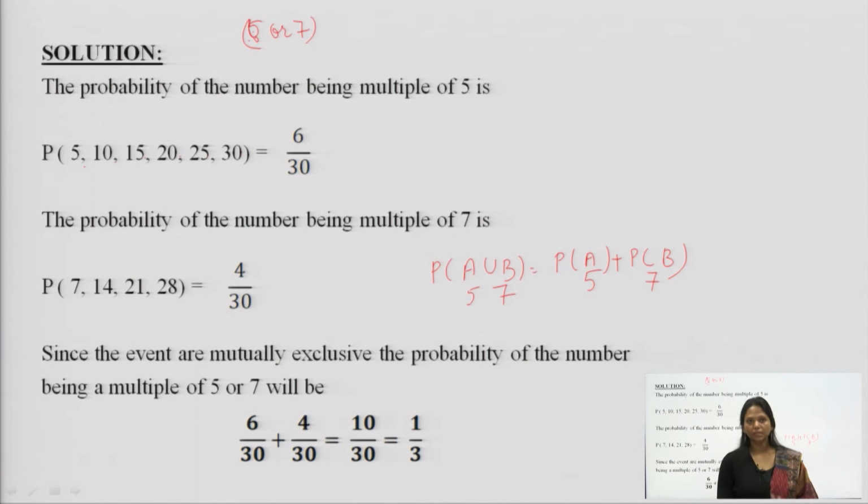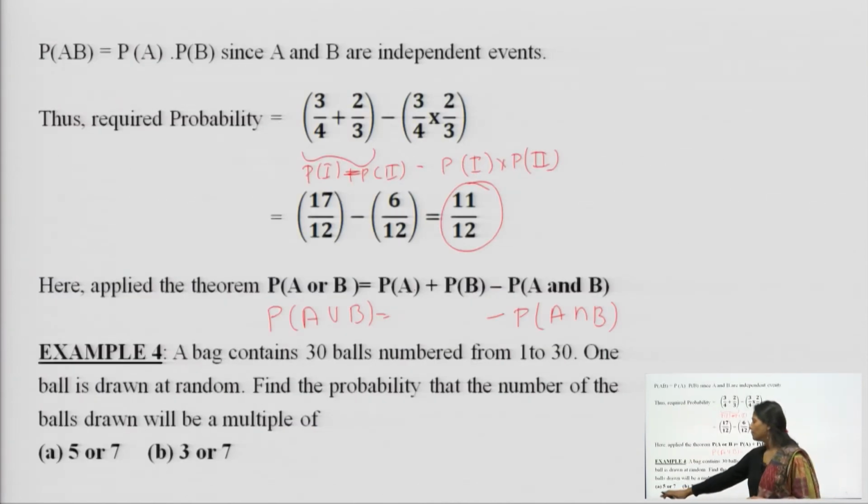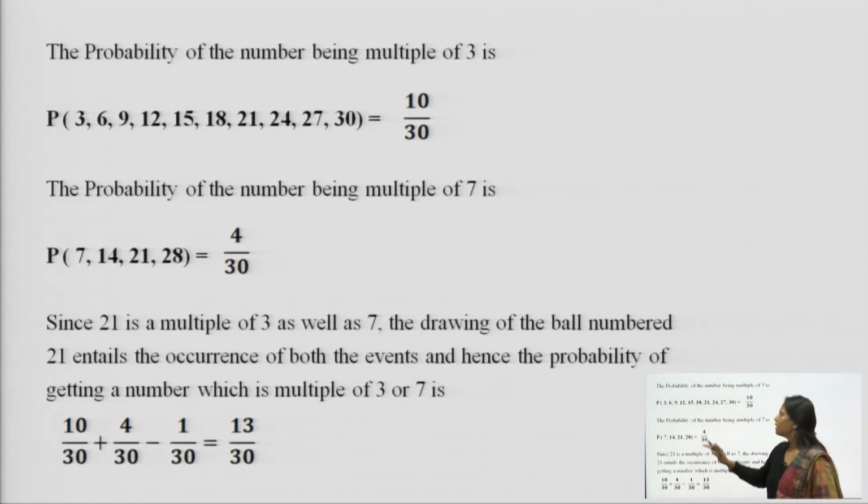This is one part of the question, because they are asking you about multiples of 5 and 7 and they are also asking you about 3 and 7. So, how do we do 3 and 7 in the same manner? We are supposed to find the numbers which are multiples of 3 on the balls, the numbers from 1 to 30. What are the multiples of 3? So, 3, 6, 9, 12, 15, 18, 21, 24, 27 and 30.